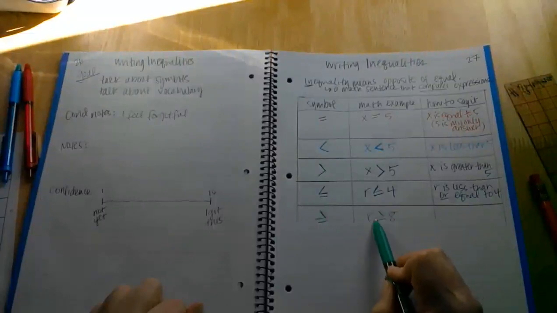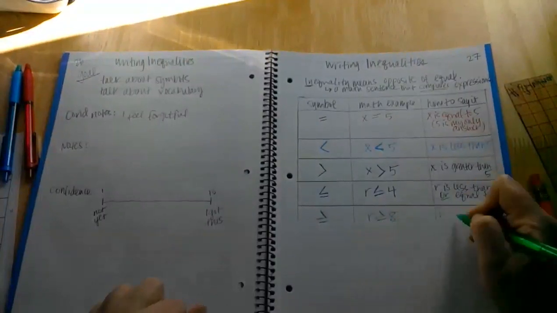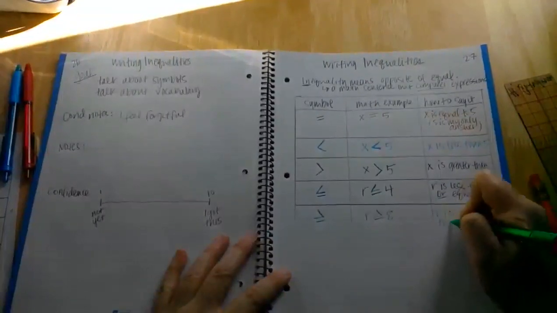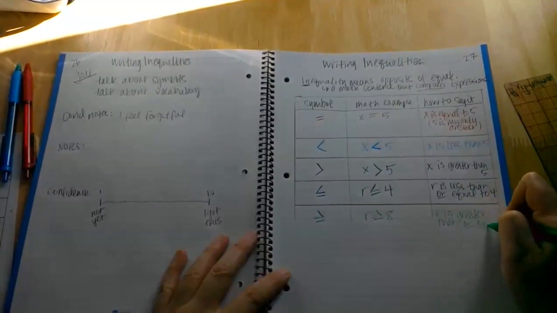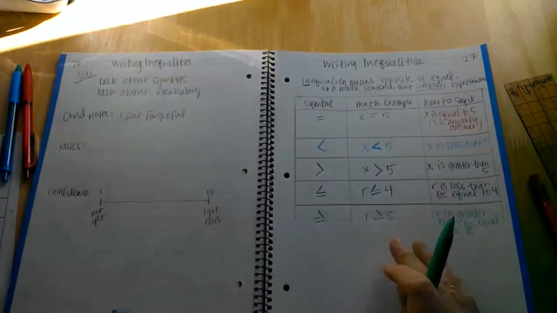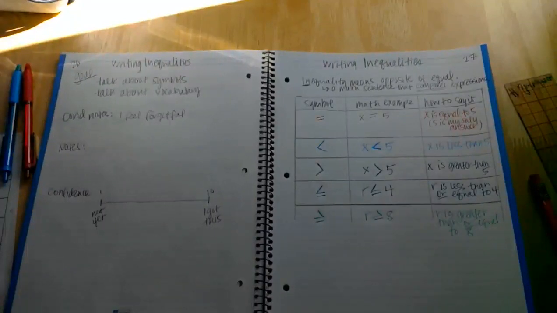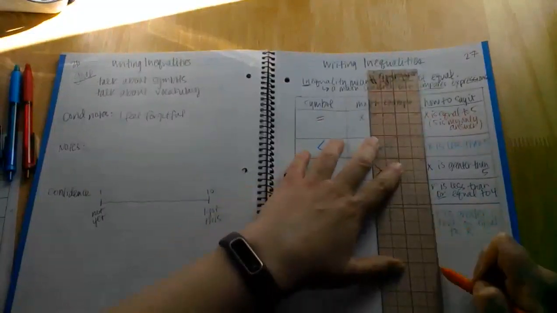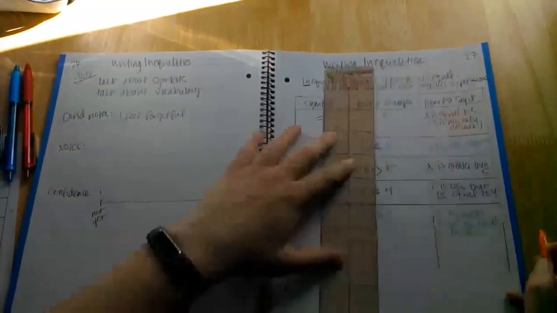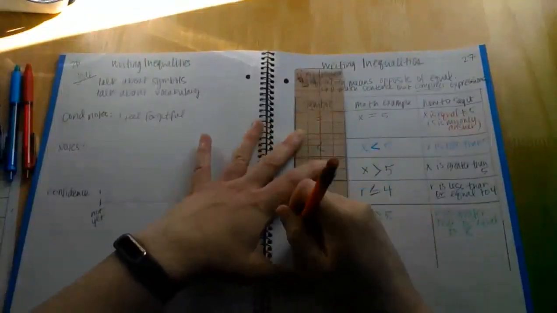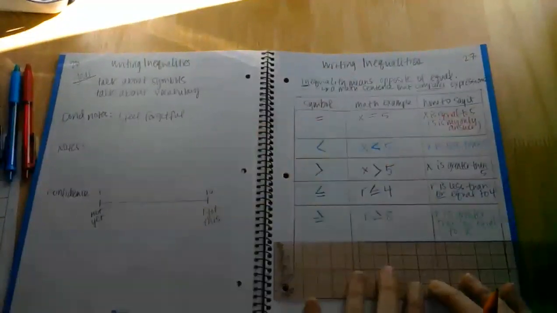So now r is greater than or equal to 8. So again, my answer could be 8, but it could be anything bigger than 8. It could be 9, it could be 10, it could be 20. It could be 14, it could be 100, right? Because as long as it's a number bigger than 8, it could be one of my possible answers.